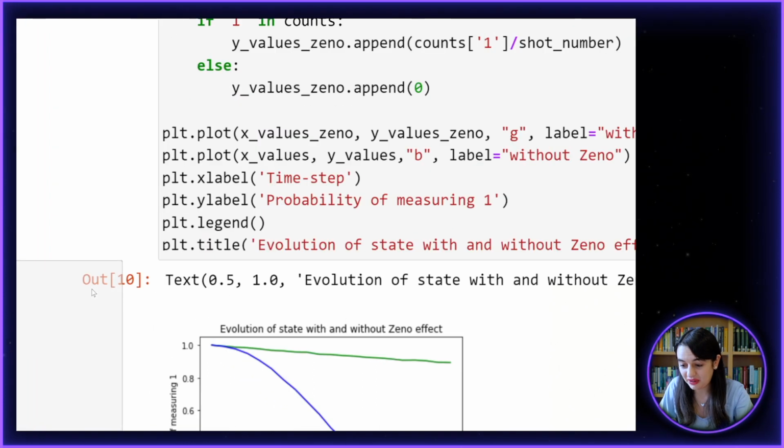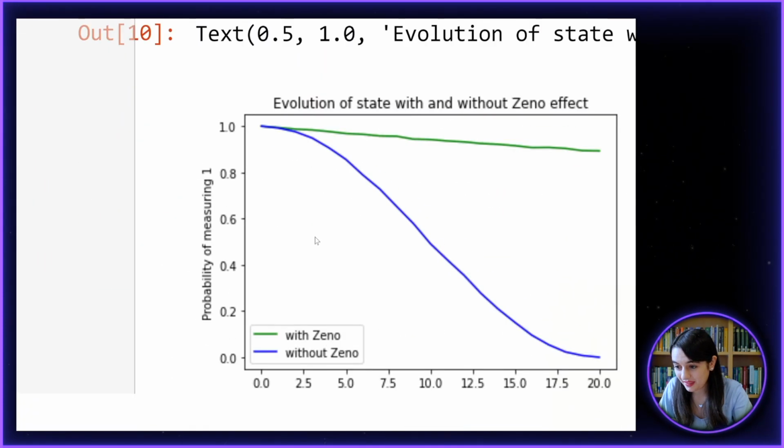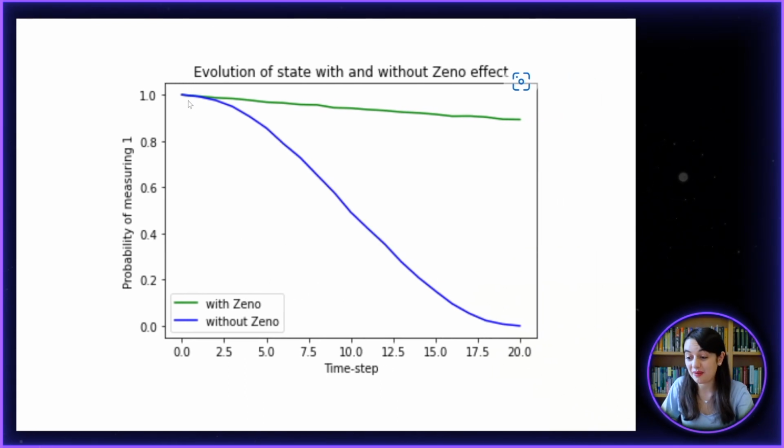And we can see the outcome in this plot. So we have this blue line is the same as before, but now you can notice this green line here. This shows the probability of measuring a 1 with the Zeno effect. And you can see that we have actually managed to freeze the state to be close to 1 because our probability of measuring a 1 stays close to 1 even after 20 time steps. So this plot is showing us the quantum Zeno effect's ability to freeze the state of the qubit in the